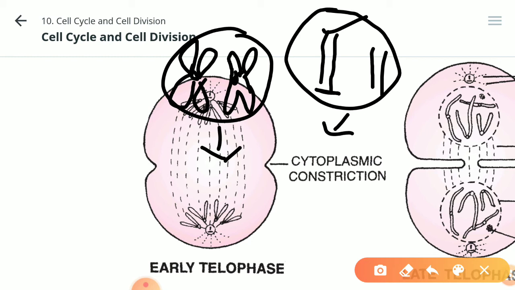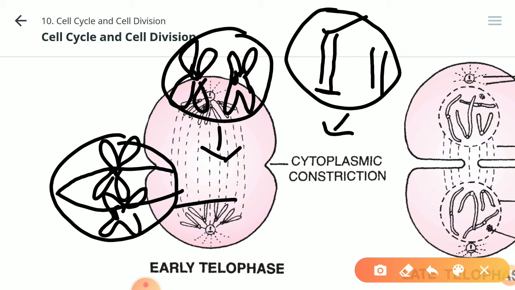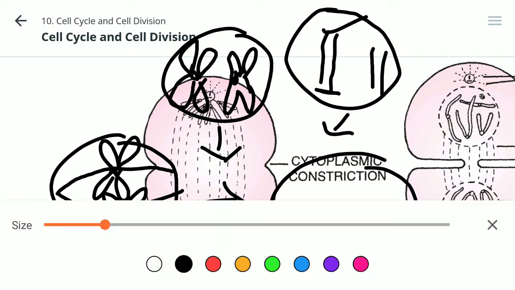फिर एनाफेज में what will happen? In the anaphase now, as in the metaphase, this is the spindle fiber, one of the chromosomes will come to lie here like this, another will come to lie over another one like this. Now this will undergo anaphase. What will happen in the anaphase stage?